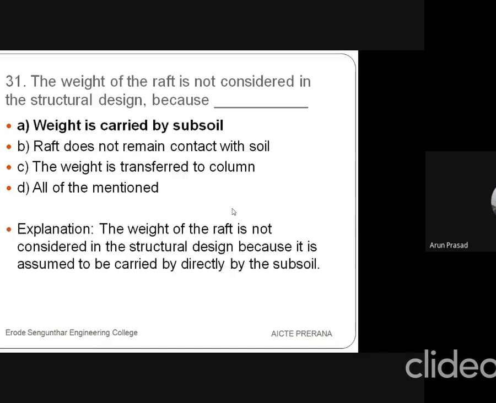So the answer is weight is carried by the subsoil. The weight of the raft is not considered in the structural design because it is assumed to be carried directly by the subsoil.